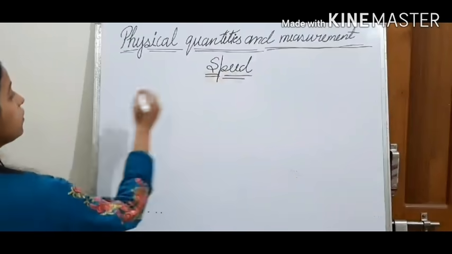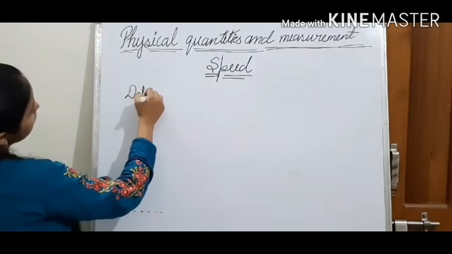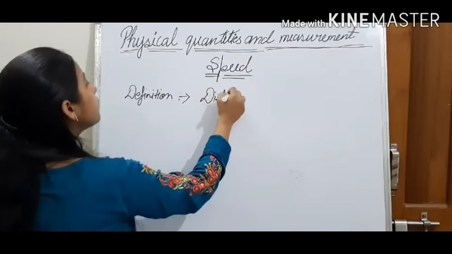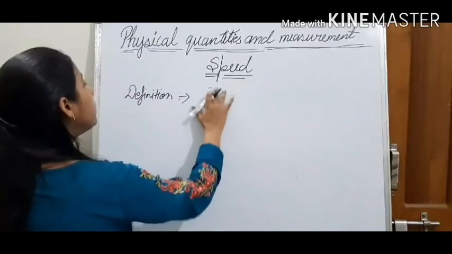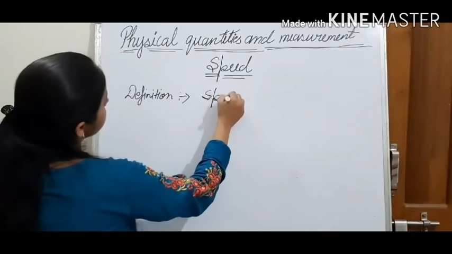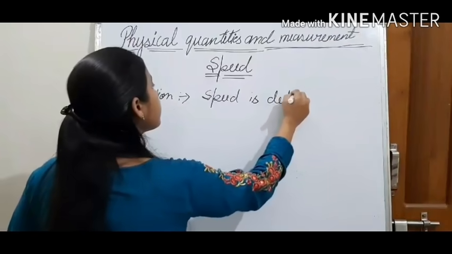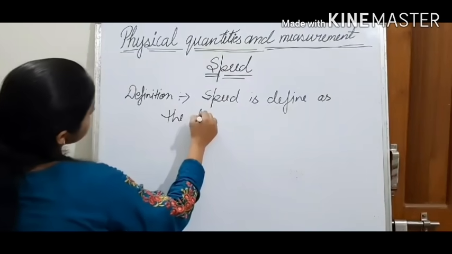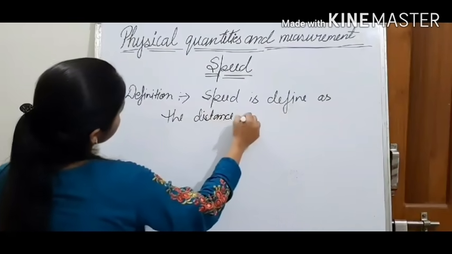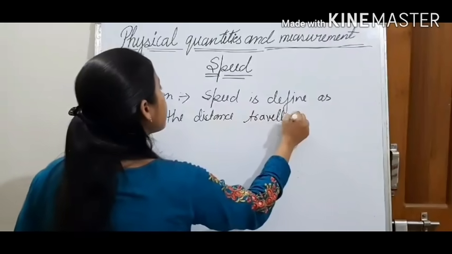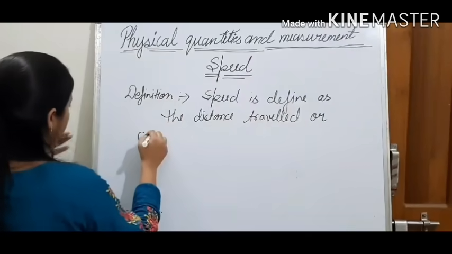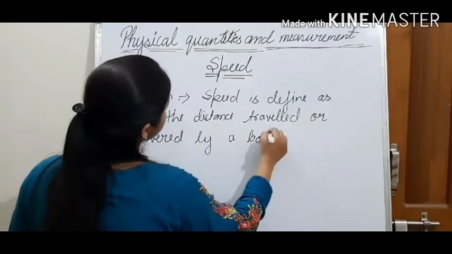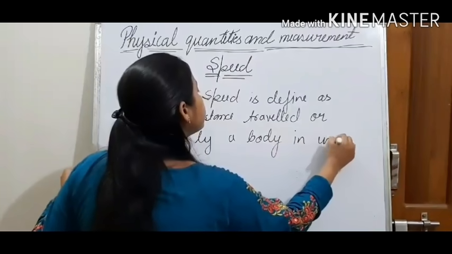So we can define speed. Speed is defined as the distance traveled or covered by a body in unit time.